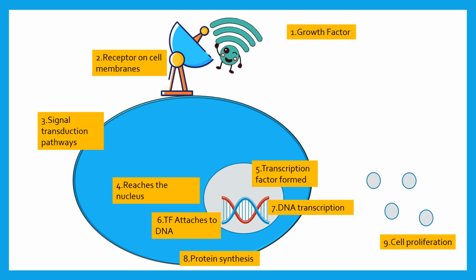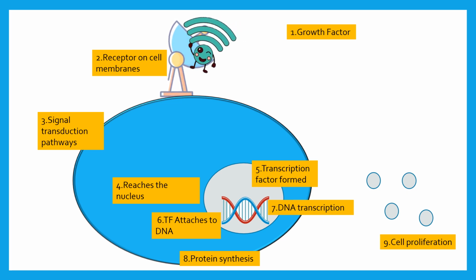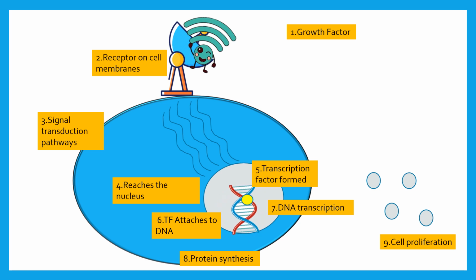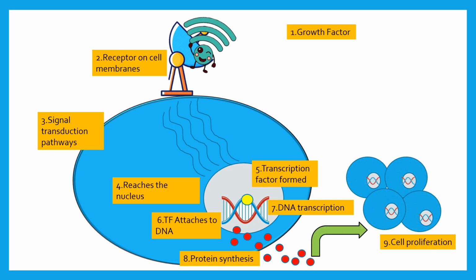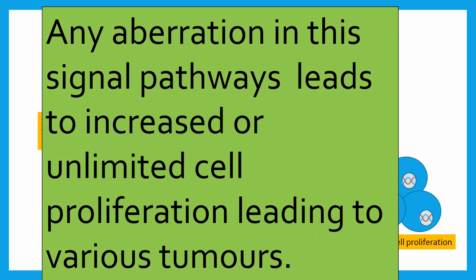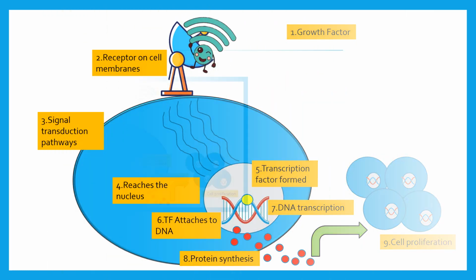So the growth factor goes and hits the receptors on the cell membrane. Once this happens, the receptors get activated and they pass signals via several signal transduction pathways to the nucleus. And here in the nucleus, the transcription factor is being formed. This transcription factor attaches to the DNA, and DNA transcription takes place, followed by translation. Through translation, several proteins required for cell proliferation are being produced, and finally cell proliferation takes place. Any aberration in the signal pathways leads to increased or unlimited cell proliferation, leading to various tumors.